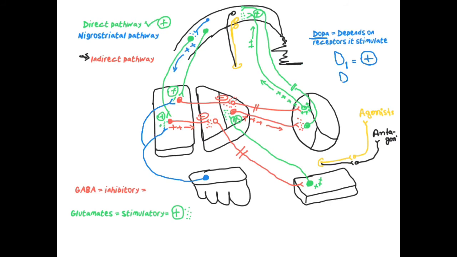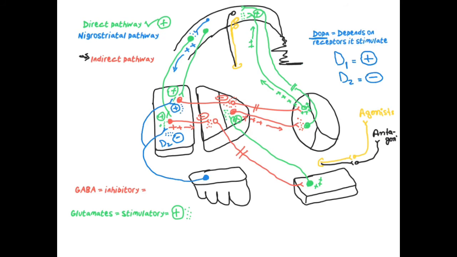But if it's on the D2 receptor, it will inhibit and the action will be inhibitory. So here, when the dopamine is released, it inhibits here, right? So it means there is D2 receptor on the indirect pathway. On the direct pathway, it stimulates, so it means there is D1 receptor.